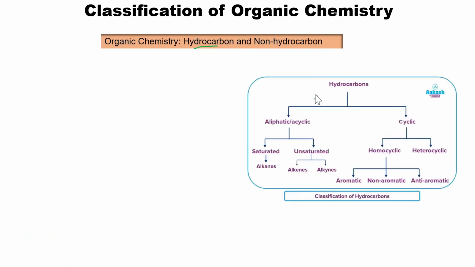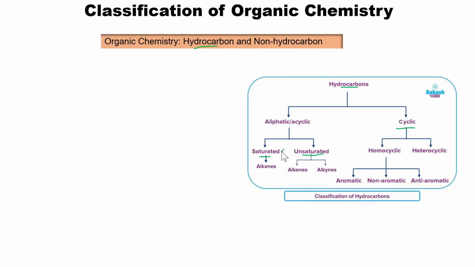So now the classification of hydrocarbon. Hydrocarbon can be classified into two. It can be classified into aliphatic or acyclic, or it can be classified into cyclic. From the word aliphatic or acyclic, it means those compounds that have an open chain, meaning that they are in a linear form. They don't form a cycle. It can be branched, it can be linear. Then the aliphatic or acyclic is divided into two, saturated and unsaturated.